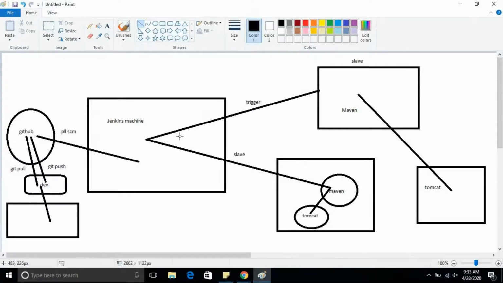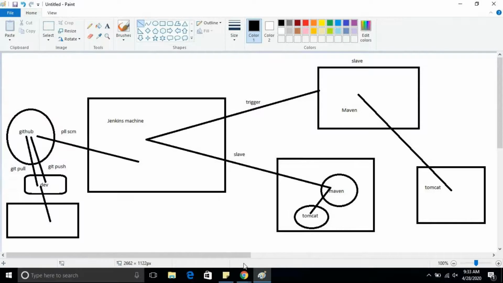Here, in the same way, how do you add and trigger your job on top of a slave machine? Let's assume that I have one Docker host. In the Docker host, I have one Maven container. This container I want to add as a slave machine. Now, instead of running my job on my EC2 instance directly, I have one Docker host already, and this Maven container I want to add as a slave machine.